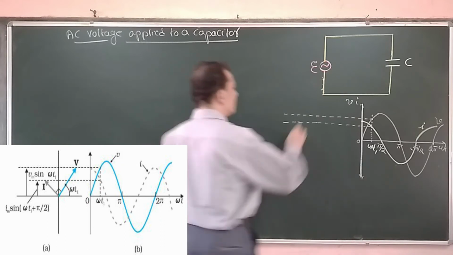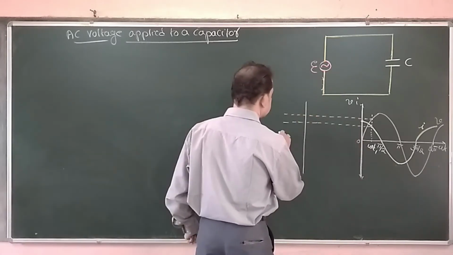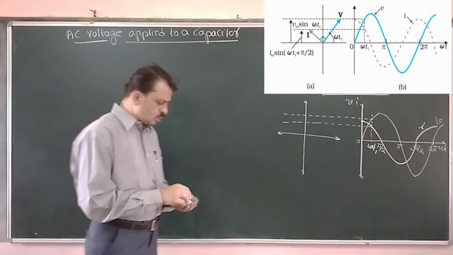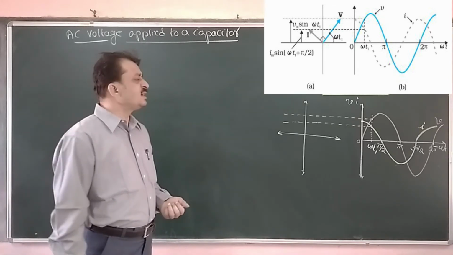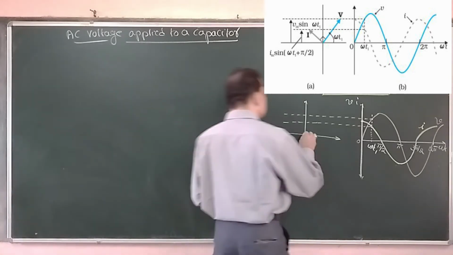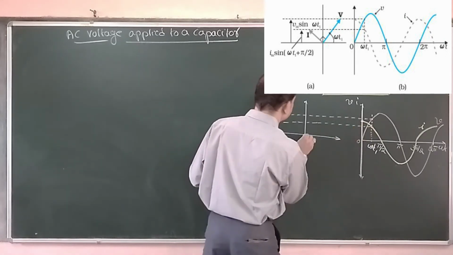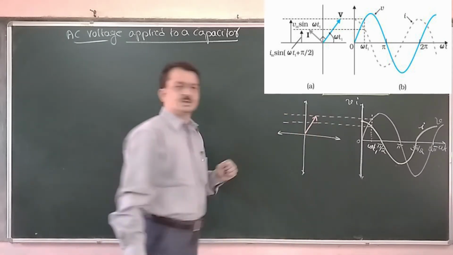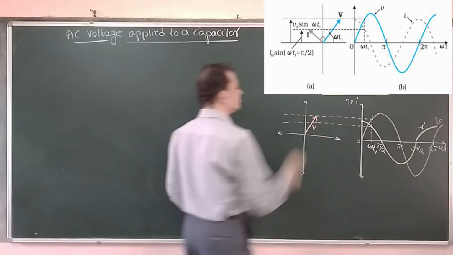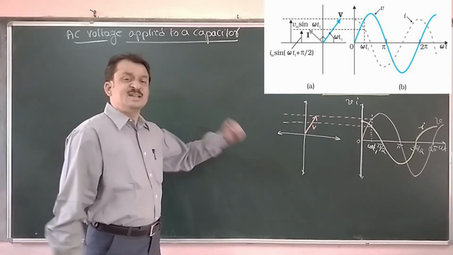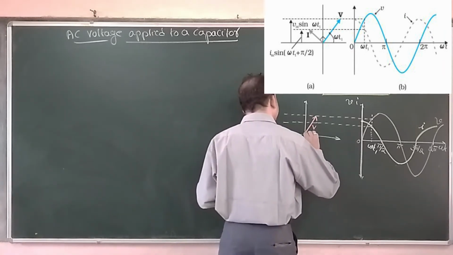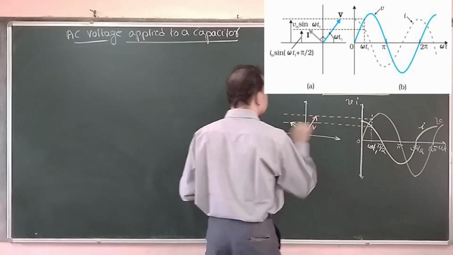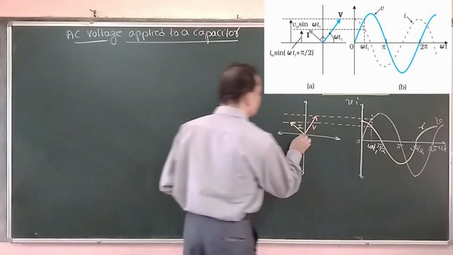Okay, so if I write here the coordinate axis, now here the current is leading. Let me write the voltage first here. Now voltage is here. That represents the voltage phasor, capital V. Now current is leading by 90 degrees. Therefore this represents the current phasor. This is the phasor diagram.